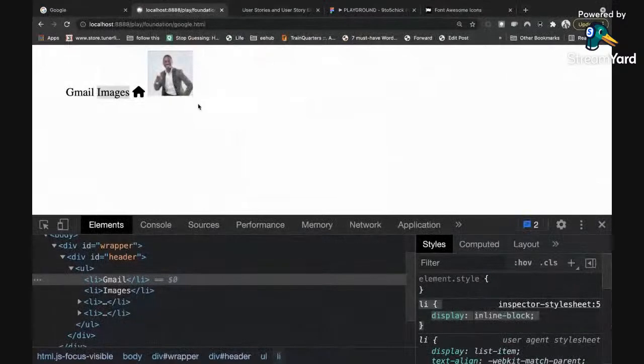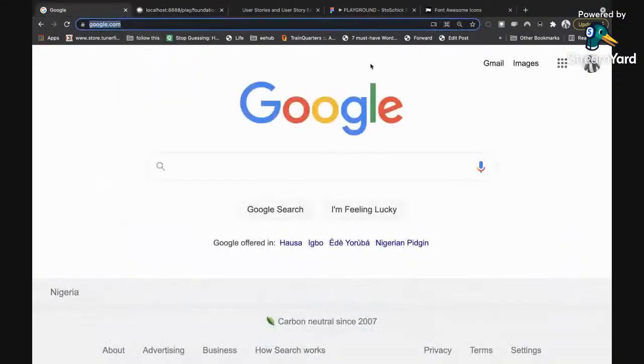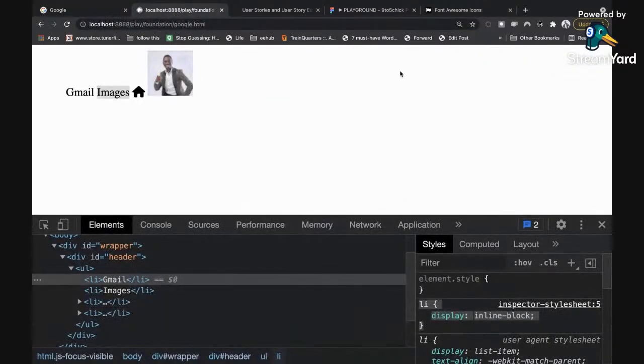So the next thing we want to do is to align the entire content here to the right. If you notice what we're designing, everything is on the right. So we're going to push everything from the left to the right.